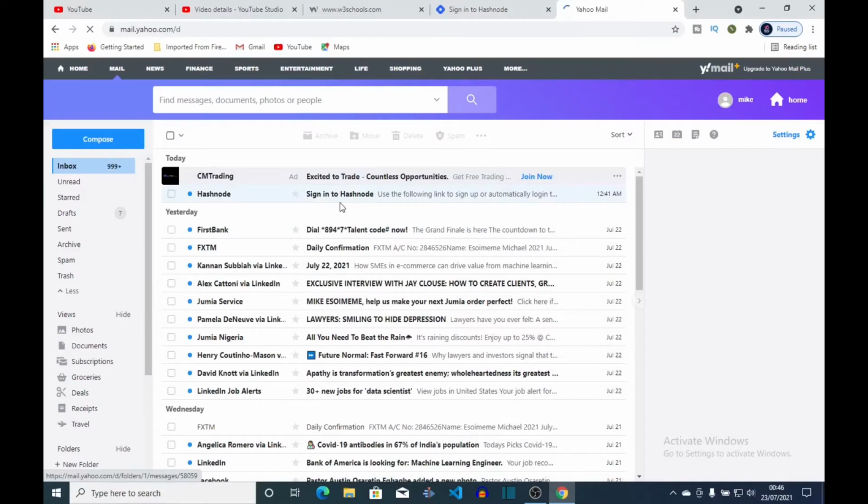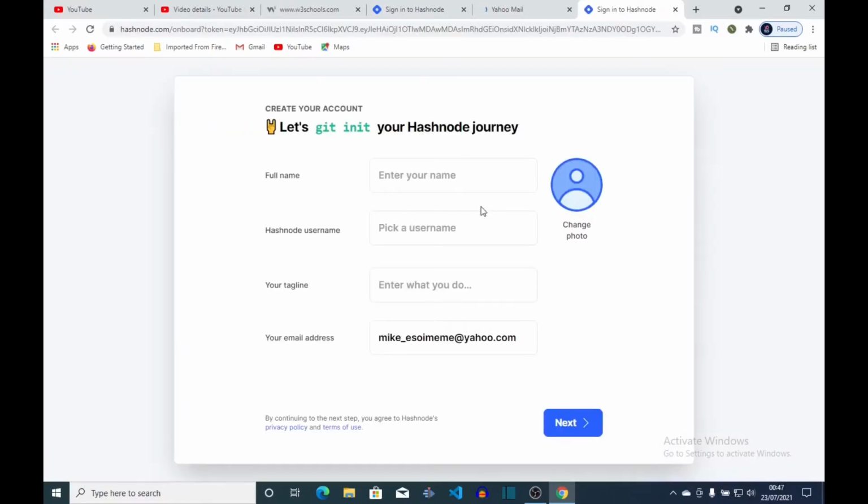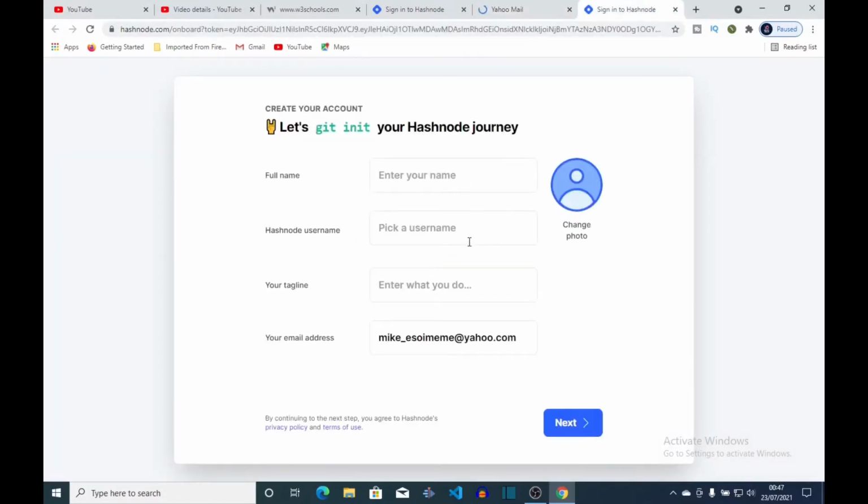Okay, now I'm in my email. Gotten the link from Hashnode. Click on it. So I'm gonna click here to complete the registration. Okay. So after clicking this in my email, I got transferred to this other side.